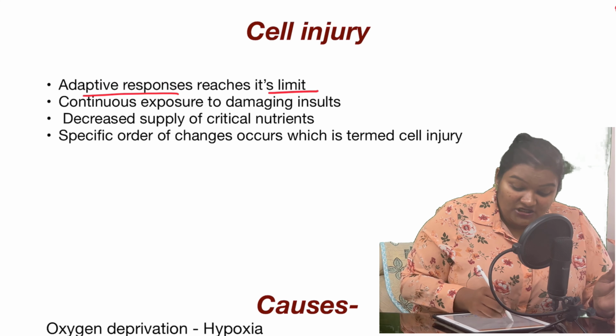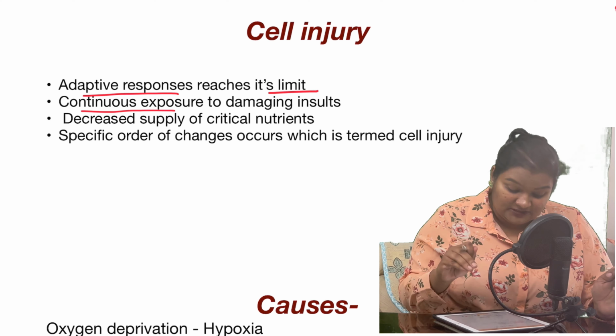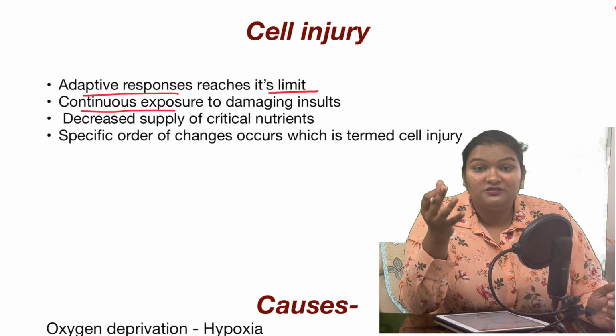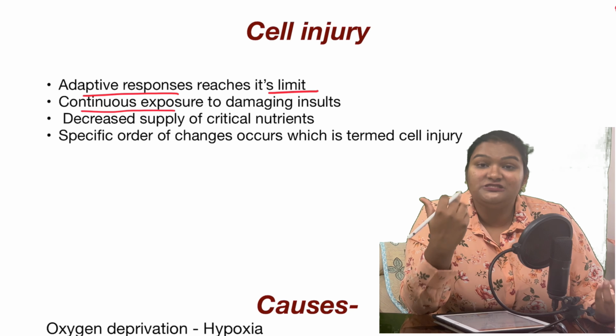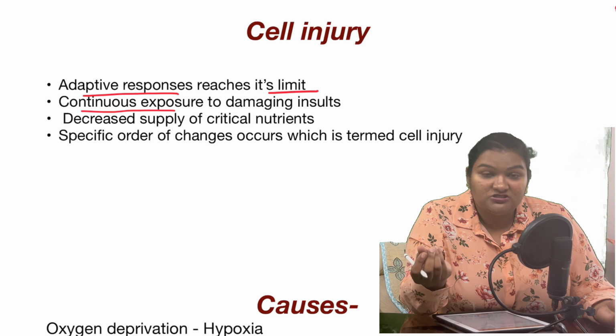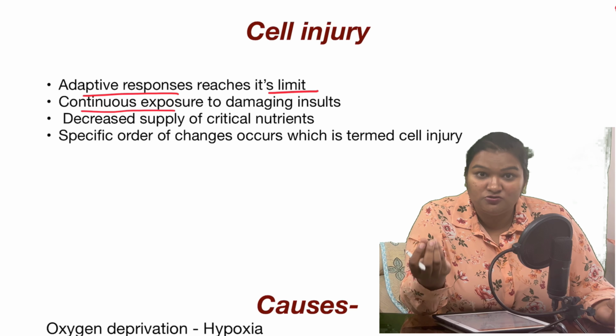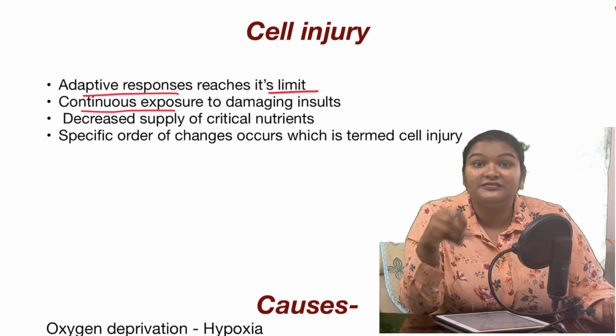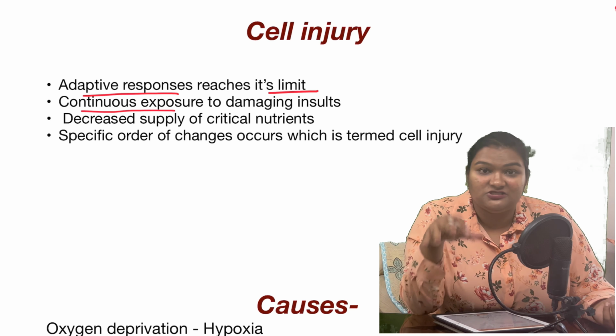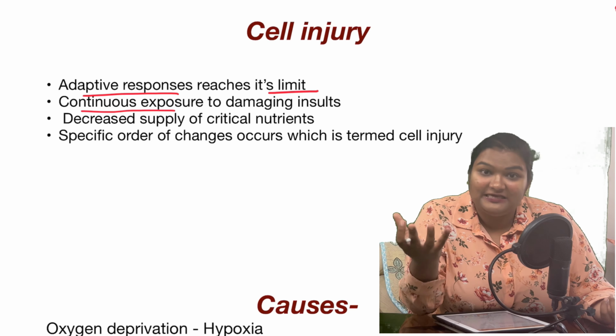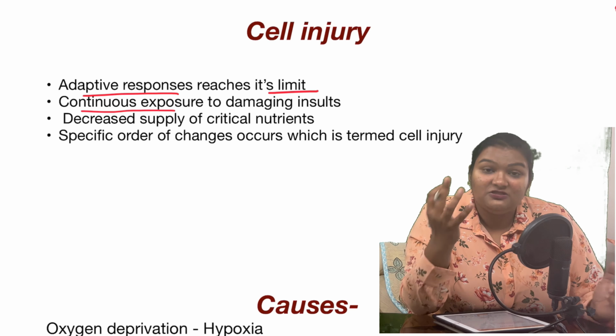When there is a continuous exposure to the damaging insult, this is because of a decrease in nutritional supply. There can be a decrease in oxygen supply, a decrease in nutritional supply, or a decrease in the removal of the waste produced by the cell. This will all lead to cell injury, and this cell injury shows a specific order of changes in the cell.